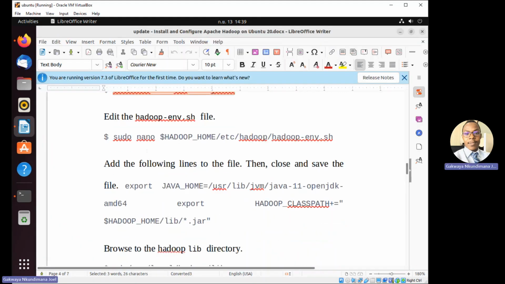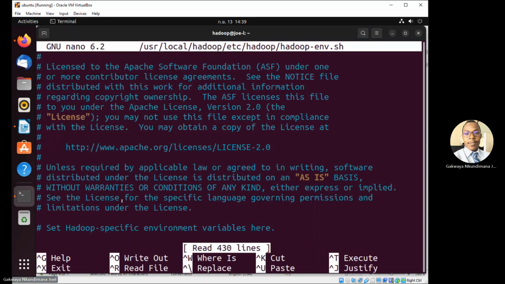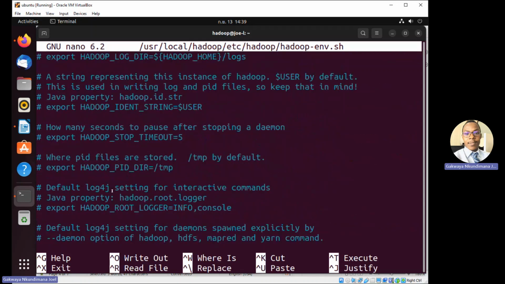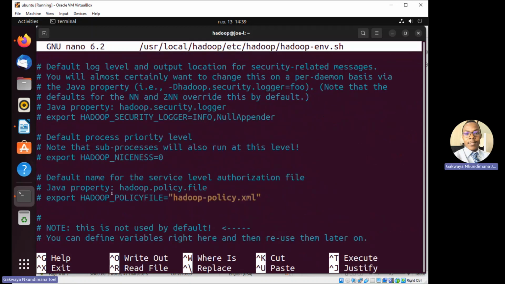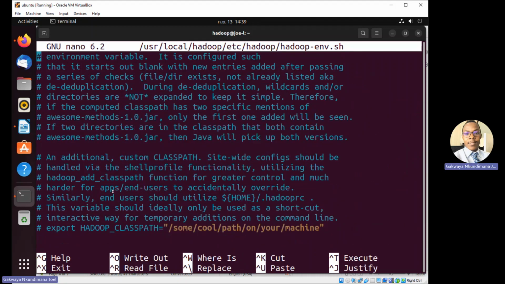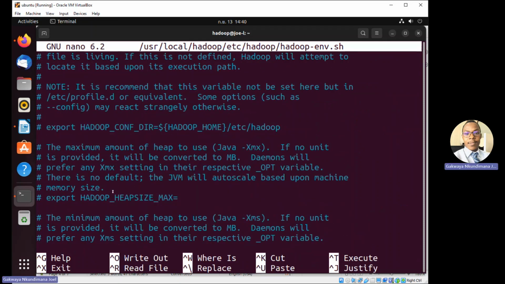And we have to come up to this nano Hadoop environment. You copy this link, you paste it, you come at the last here, in between, you look where the Hadoop, we need to configure Java, okay? We need to configure the Java.